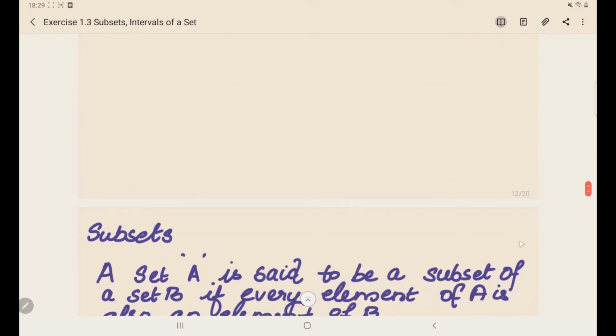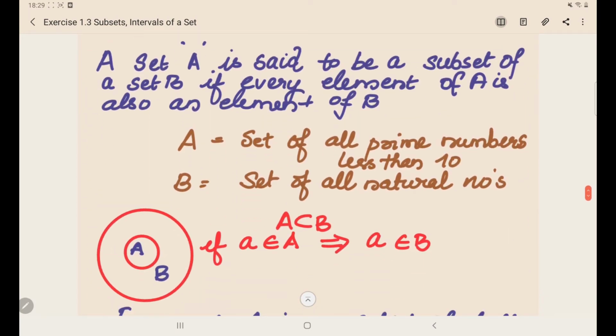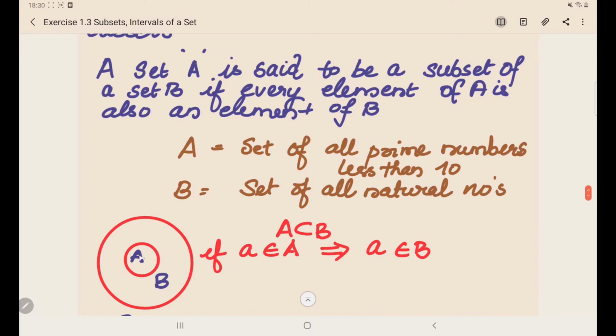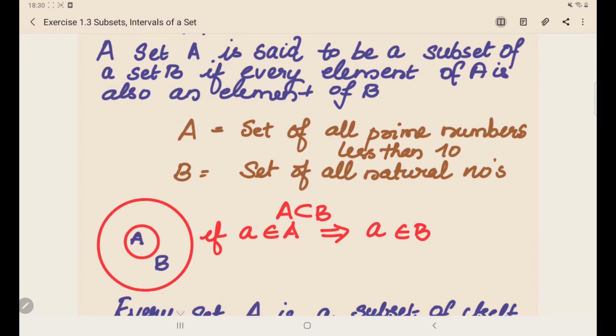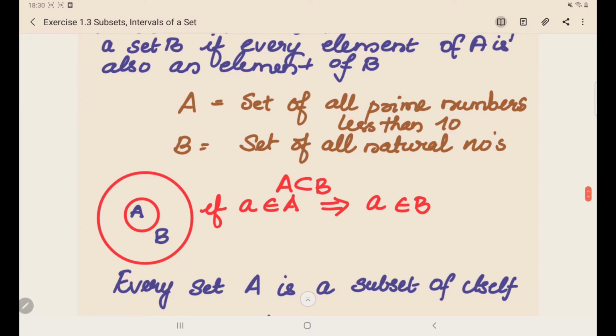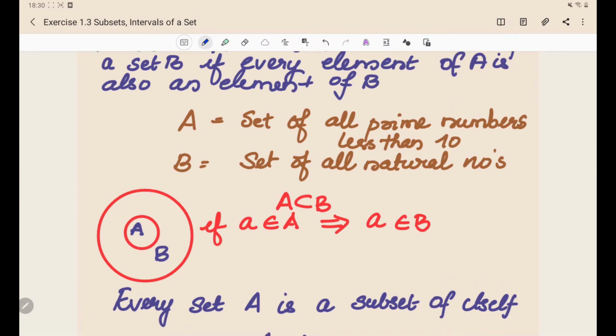Let's take two sets A and B. A set A is said to be a subset of set B if every element of A is also an element of B. That is, let A be the set of all prime numbers less than 10. Let's take the example. What are the prime numbers less than 10? 2, 3, 5, 7. Right? The set of all natural numbers is what? 1, 2, 3, 4, 5, 6, and so on.